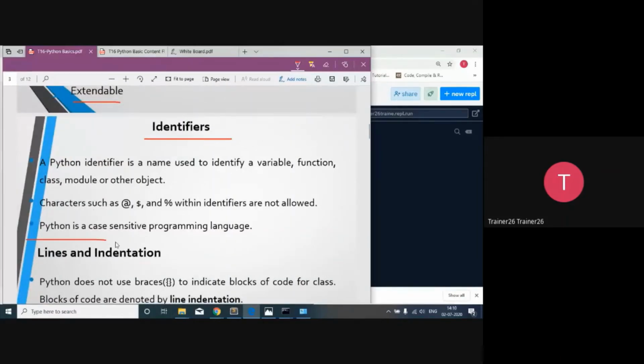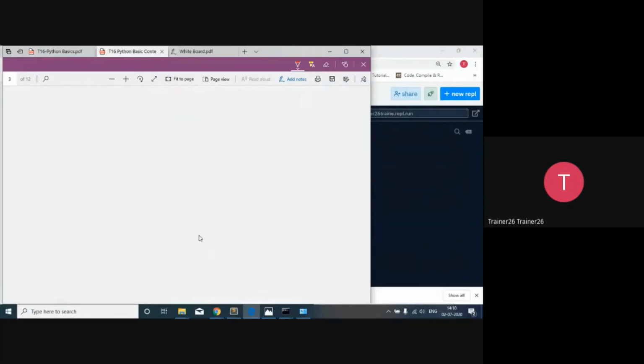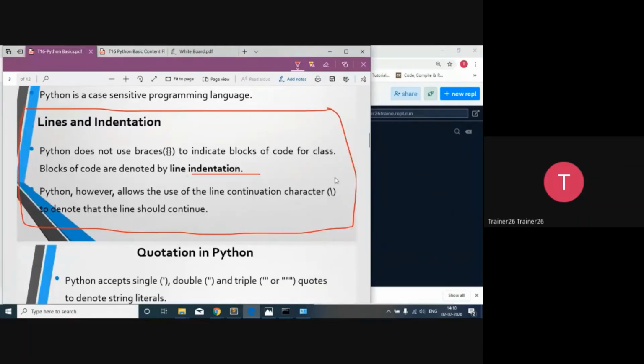Before going for identifier, I would like to clear the idea regarding lines and indentation, because any Python programmer gets troubled by indentation the most. Once indentation is clear, we are clear with the concepts of Python, because here boundaries are not visible, because Python does not use brackets and braces for creating a block of code. To create a separate block of code in C, C++ or Java, they use braces, that is, opening curly brace and closing curly brace. With the help of that, they can bifurcate the code into different blocks or segments.